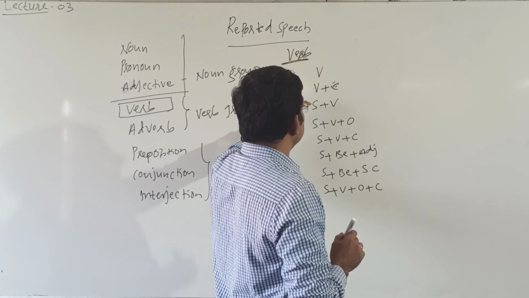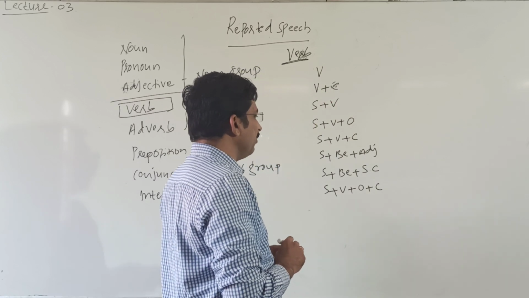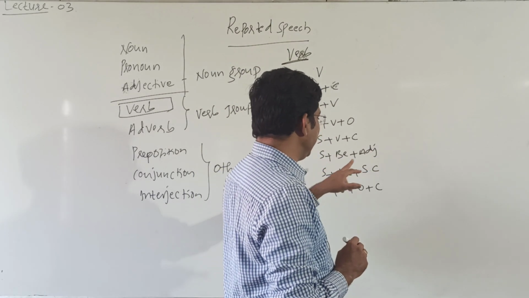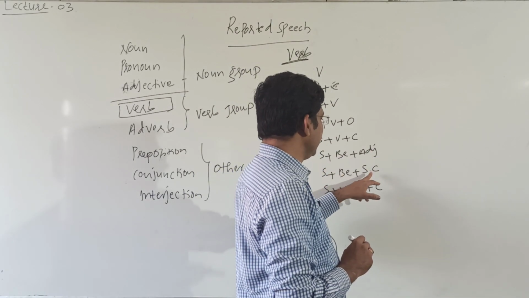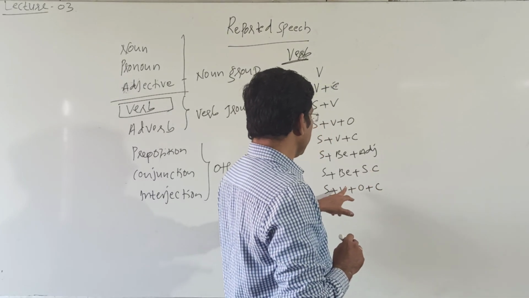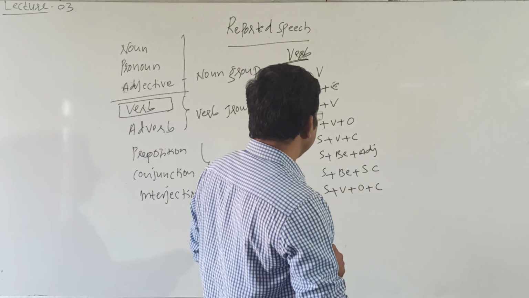Verb plus complement, subject plus verb, subject verb object, subject verb complement, subject be form and adjective, subject be form and subject complement, subject verb object and complement.